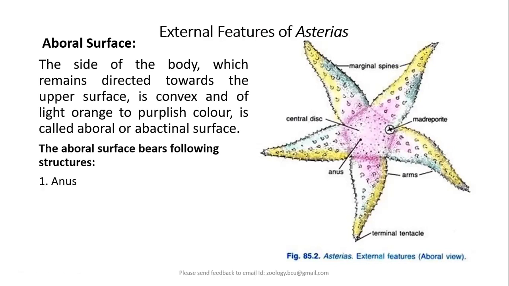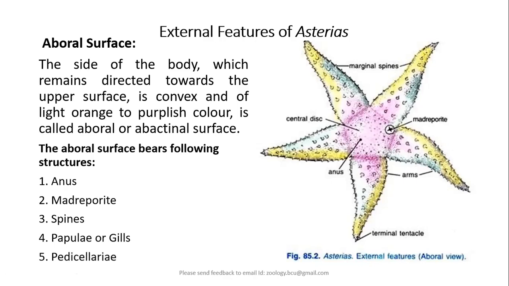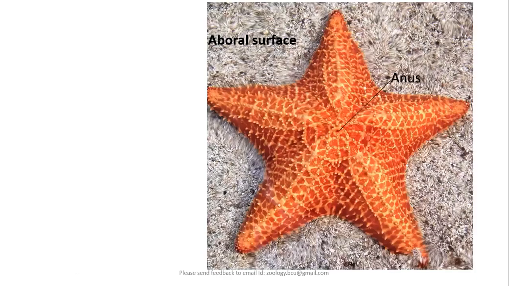The aboral surface shows following structures like anus, madreporite, spines, papillae or gills, and pedicellariae. Let us learn one by one.